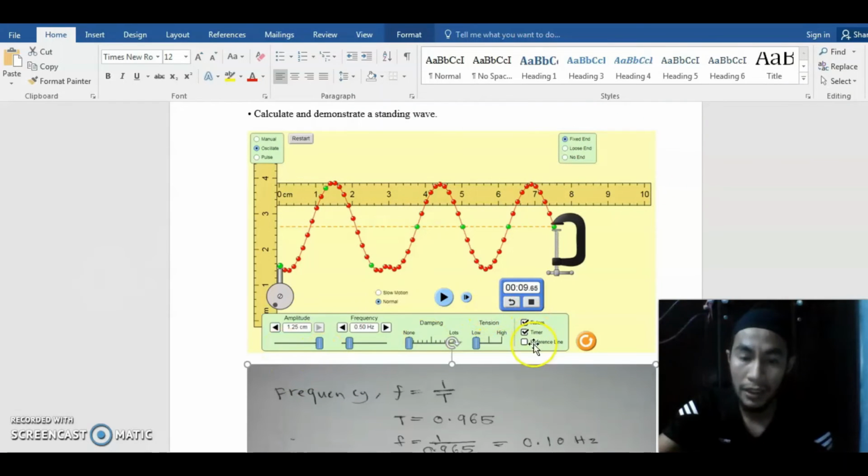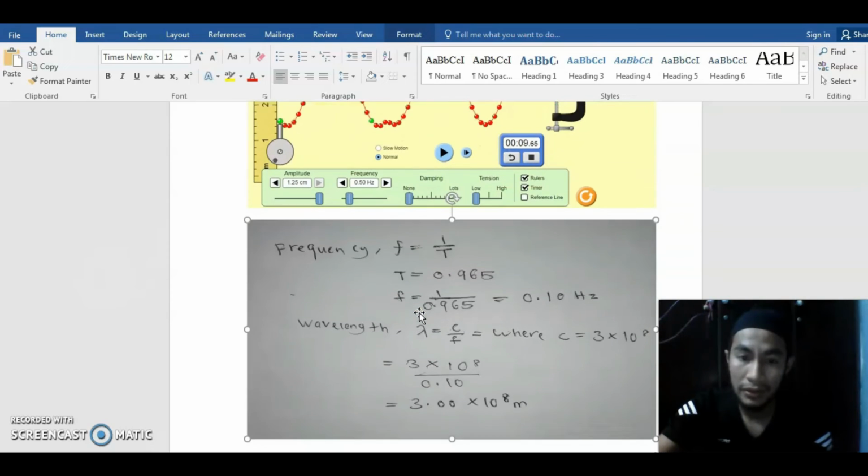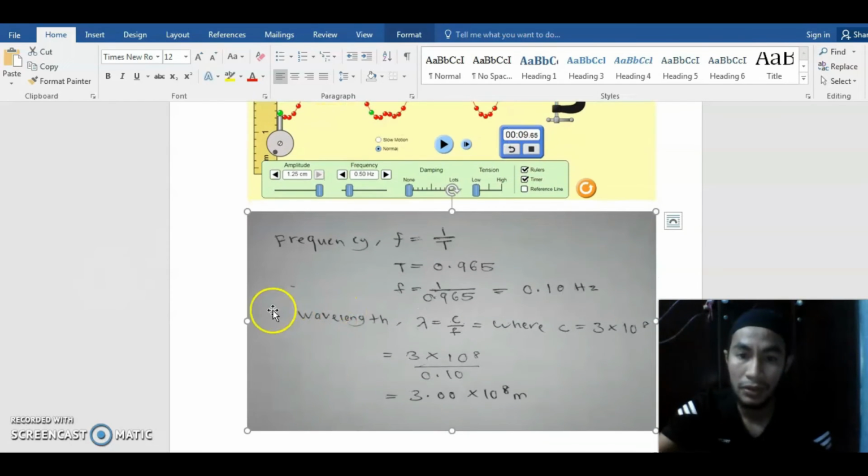On the simulation I get the timer is 9.65 seconds. This is the frequency calculation. Frequency is f, which is 1 per T, T equals 0.965. So frequency equals 1 per 0.965, and we get 0.10 Hz.